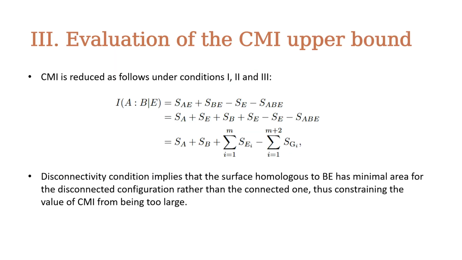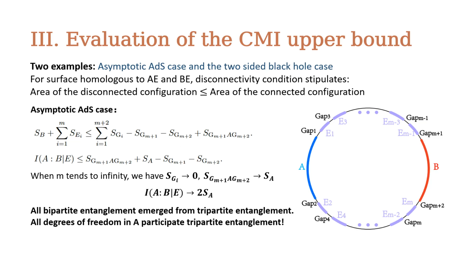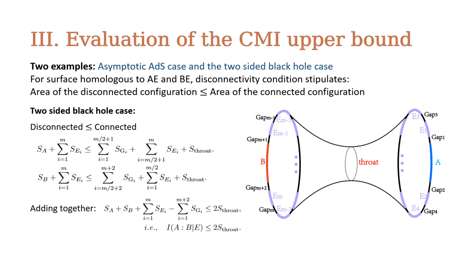Finally, under those three conditions, the formula of CMI or -I3 is greatly reduced. Moreover, those three conditions also constrain its value from being too large. We give two examples here. The first one is where A and B are two boundary subregions of an asymptotic AdS spacetime. Through specific analysis, we found that the upper bound of -I3 approaches 2 times S_A, which coincides with its information theoretical upper bound. Another example is the two-sided black hole geometry where A and B are two small boundary subregions on each side of the CFT boundary.